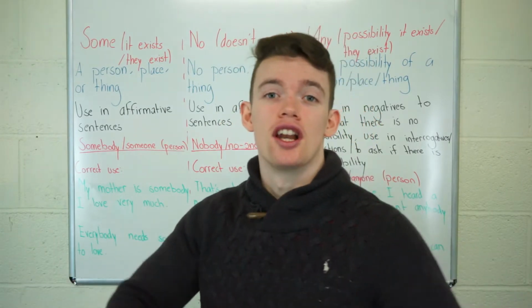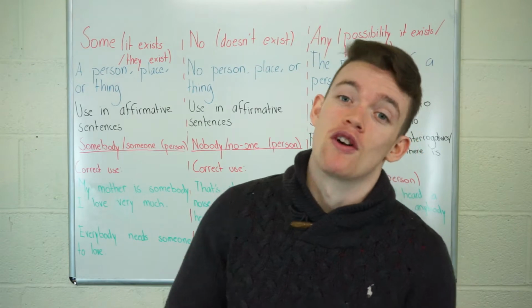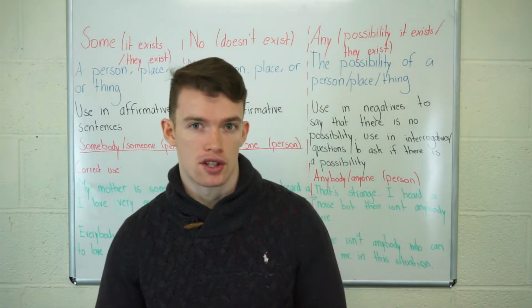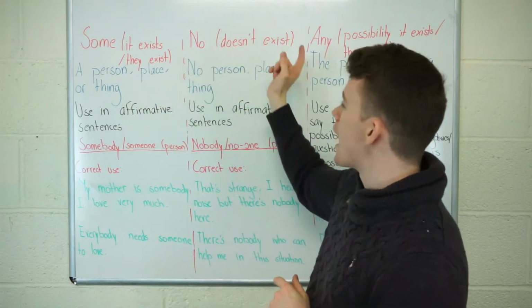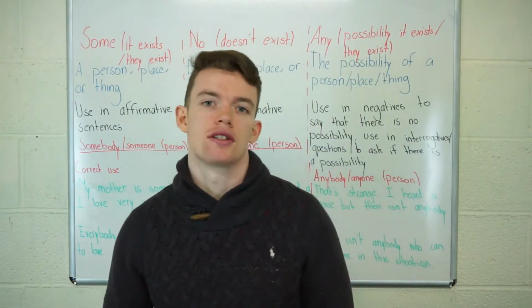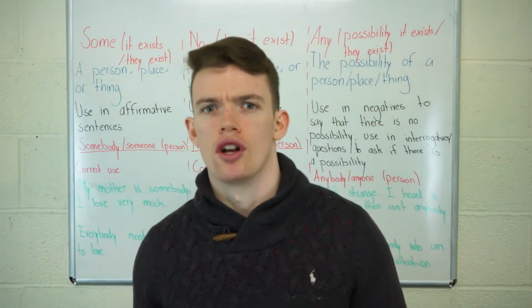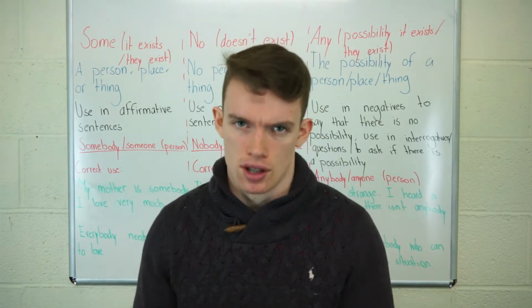Maybe you're not gonna love it because it might be a bit difficult, but certainly it's going to be very useful, and it's something the students have a lot of questions about. It is, of course, as you can see, some, no, and any when they work as prefixes. For example, somebody, anybody, nobody, someone, anyone, no one, somewhere, anywhere, nowhere, etc.